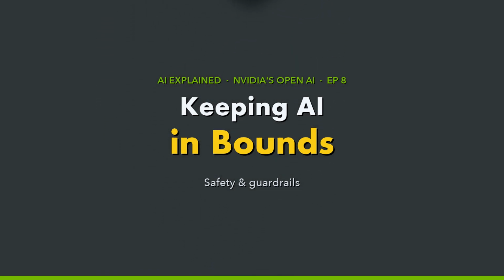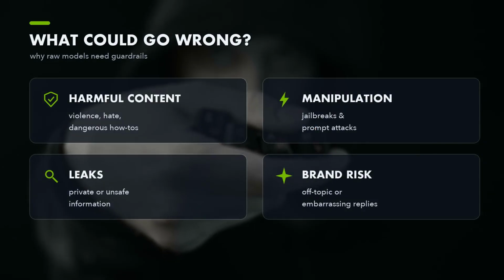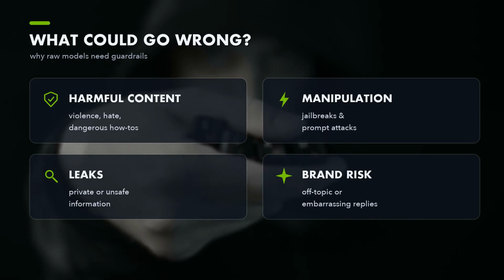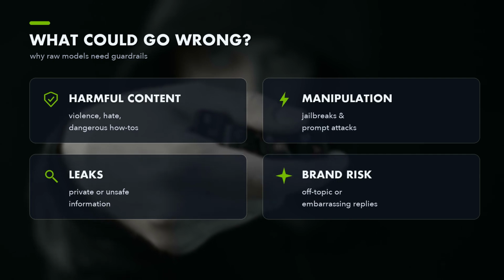of all. Left unguarded, a powerful model will happily follow a bad instruction. It can be tricked with clever prompts into producing harmful content, violence, hate, dangerous how-tos. It can be manipulated by attacks designed to jailbreak its rules. It might leak private information or simply go wildly off topic and embarrass the company that deployed it. For a hobby project, that's annoying. For a bank, a hospital, or a government, it's unacceptable. You need a bouncer at the door.